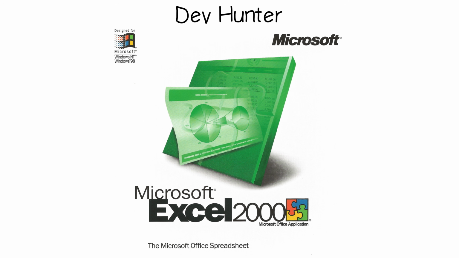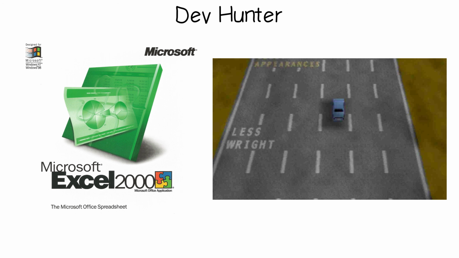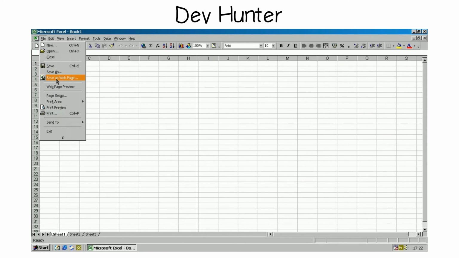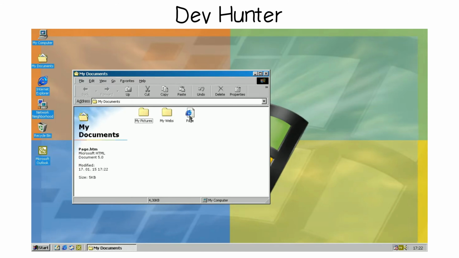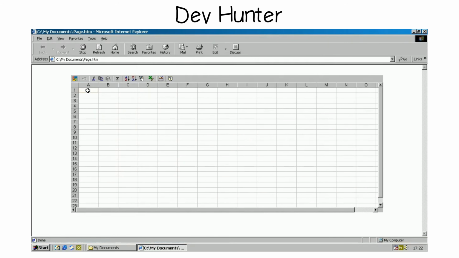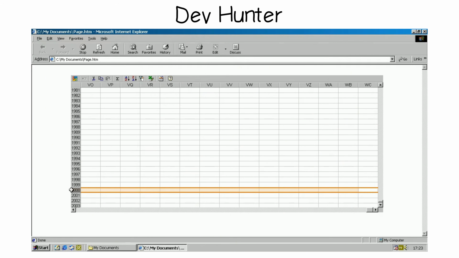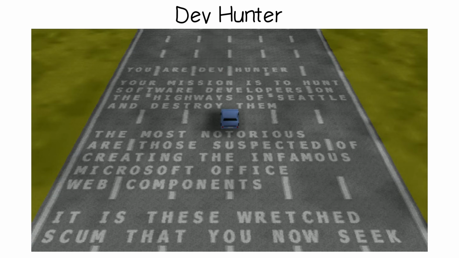Excel 2000 hid an entire driving game called Dev Hunter, and the activation was so absurd you couldn't even trigger it from Excel directly. You had to save your worksheet as a web page, open it in Internet Explorer, navigate inside the embed to row 2000 column WC, and only then click the Office logo with Shift, Control, and Alt held. A Spy Hunter clone launched in full screen.